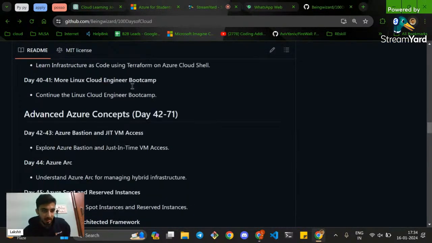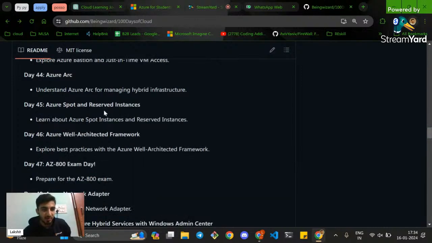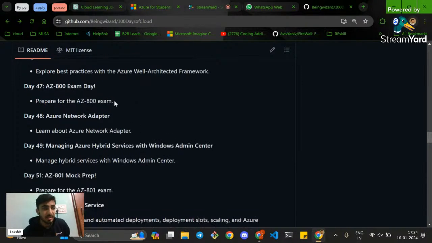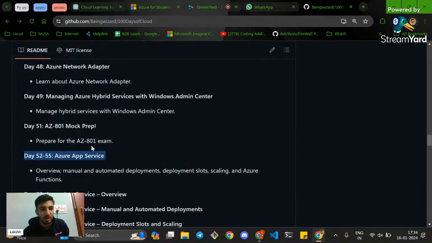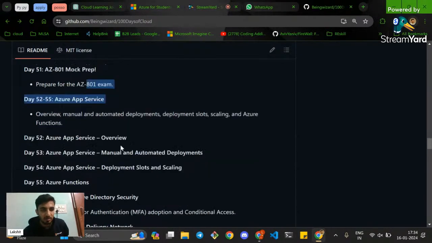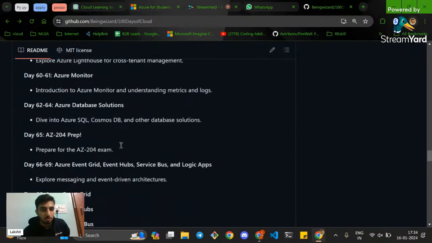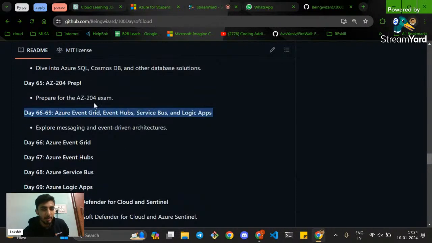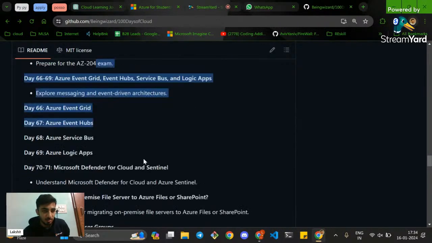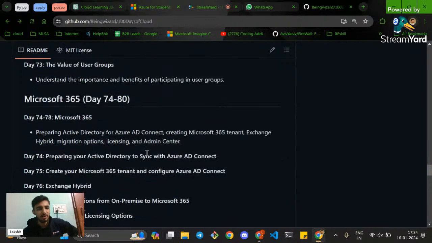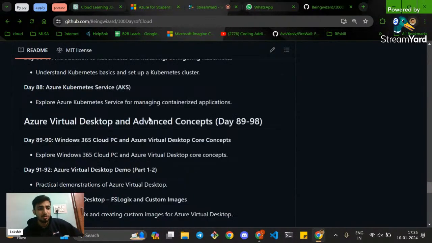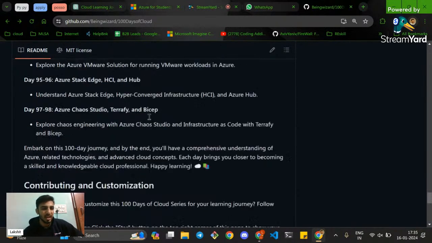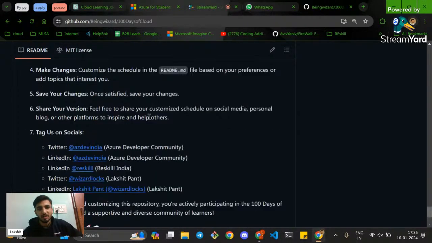Again, we'll be covering Linux, we'll be covering some Azure advanced concepts, right? We'll be inviting some industry leaders. We'll be preparing for exams as well, and for mock exams. There are a couple of tools that we'll be utilizing for exams like AZ-900, AZ-801. We'll be preparing for the 204 exam as well, right? We'll be covering Microsoft 365. We'll also cover containers, Kubernetes, virtual desktop, VMs. There are multiple things that we'll cover in this entire journey, right?